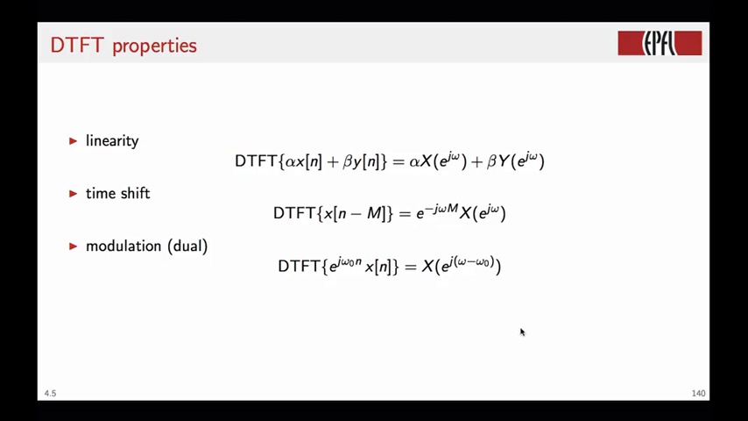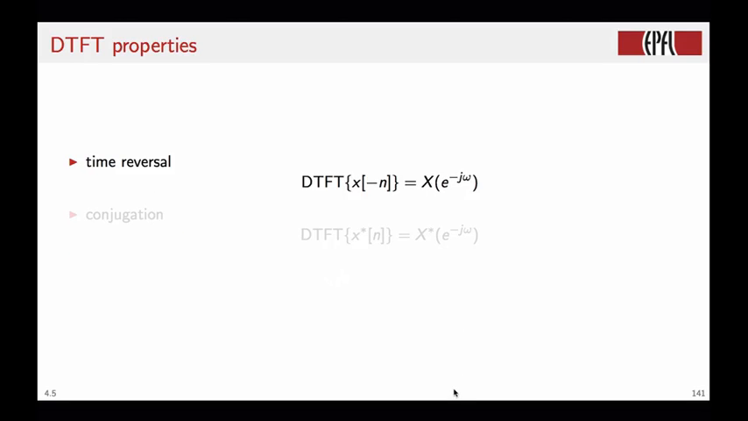The dual of this property is the modulation property of the DTFT. So if we take a sequence and we multiply this by a complex exponential at frequency omega 0, what happens in frequency is that we have a shift of the spectrum by omega 0.